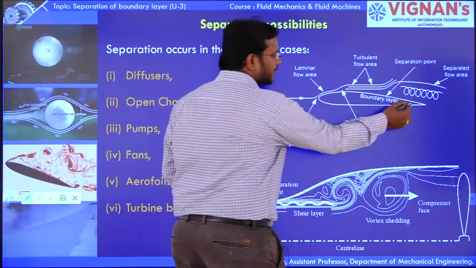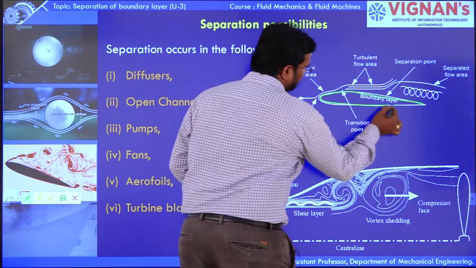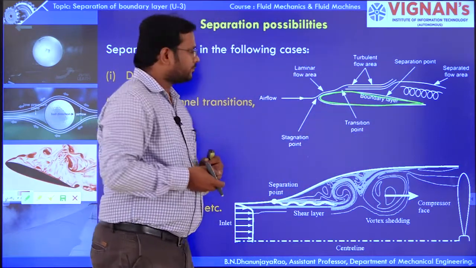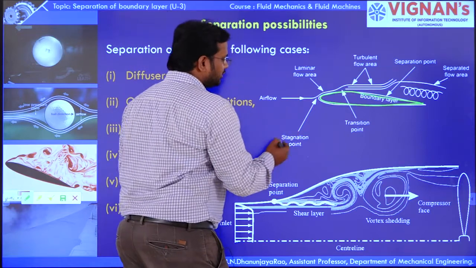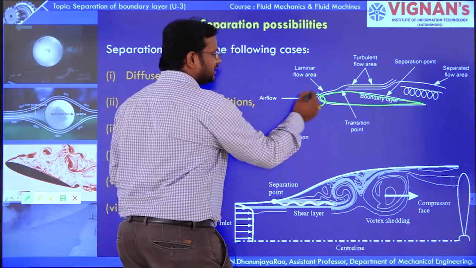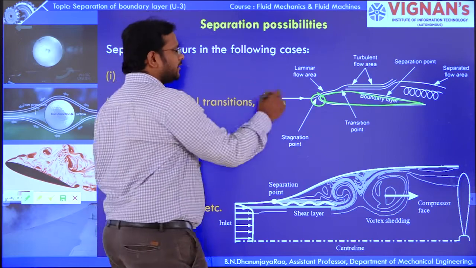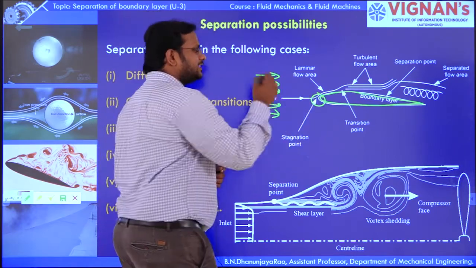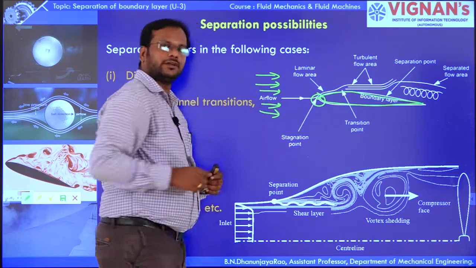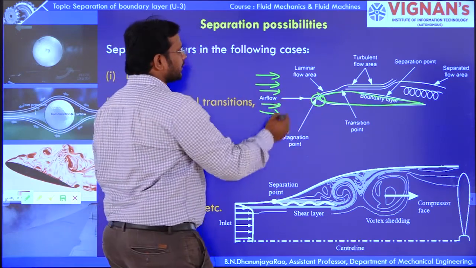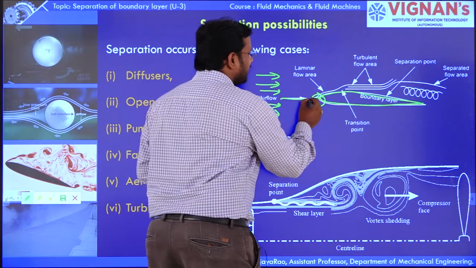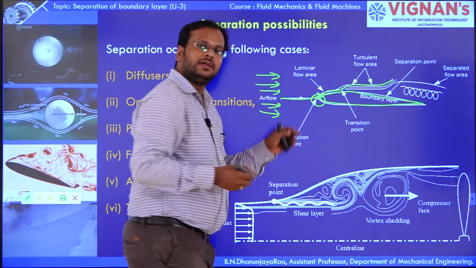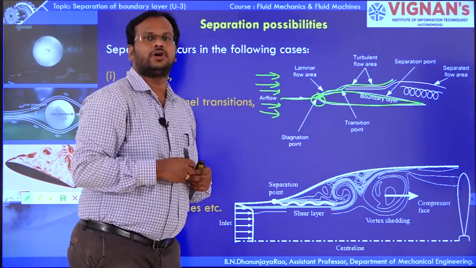Here there is an aerodynamic profile, aero shape. Here you can observe there is a stagnation point. So here the free stream velocity, fluid particles are going to be stagnated at this particular point. Here you can see that there is a boundary layer formed on this particular surface of the solid object.